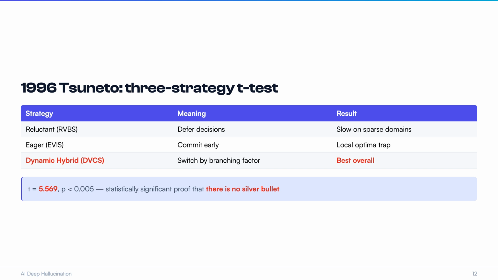In 1996, Tsuneto, Hendler, and Nau at AAAI compared three commitment strategies: reluctant, eager, and dynamic hybrid. A t-test showed t equals 5.569, p less than 0.005. The dynamic hybrid wins overall, no silver bullet. So, this is the same debate as today's ReAct versus plan-and-execute?